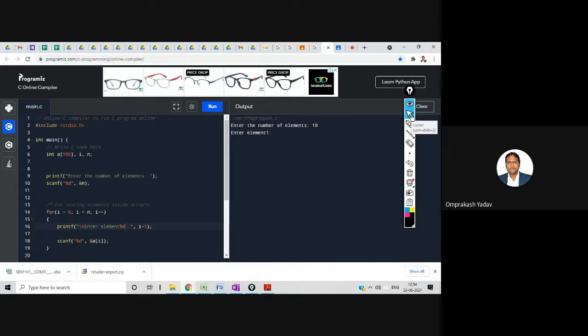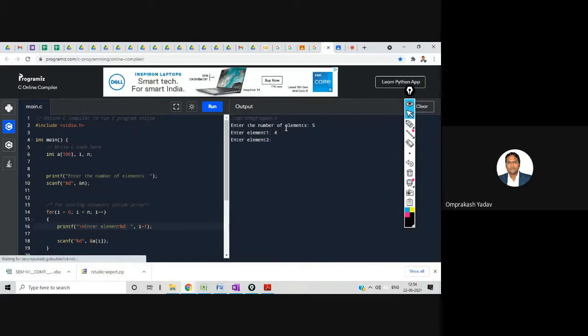Now let's try to enter 5, enter element 2, 4. Sometimes the connection goes, so let me run again. Let's try to enter 5 elements only. Enter element 1, 2, the last element 9.